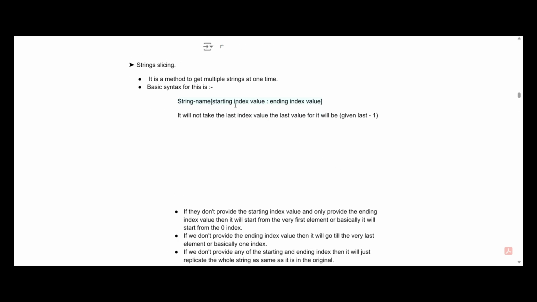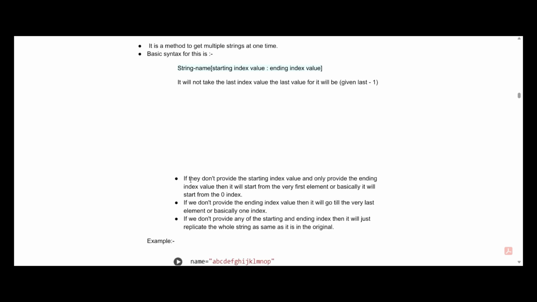There are a few more things to remember for the starting index value and the ending index value. The starting index value has a default value of 0 and the ending index value has a default value of the end of the string. This is what is written here in these 3 points also. If we don't provide the starting index value and only provide the ending index value, then it will start from the very first element, the 0 index, because the default value of the starting index value is 0.